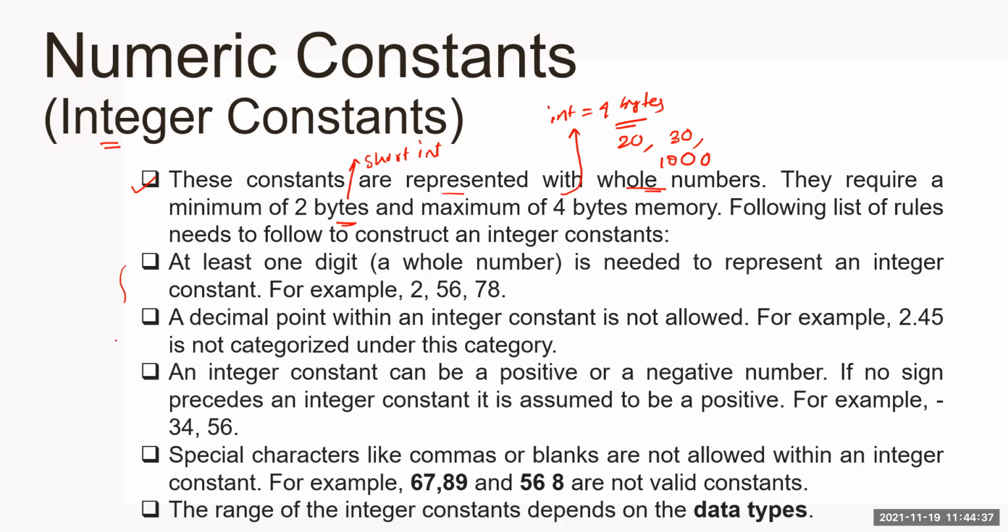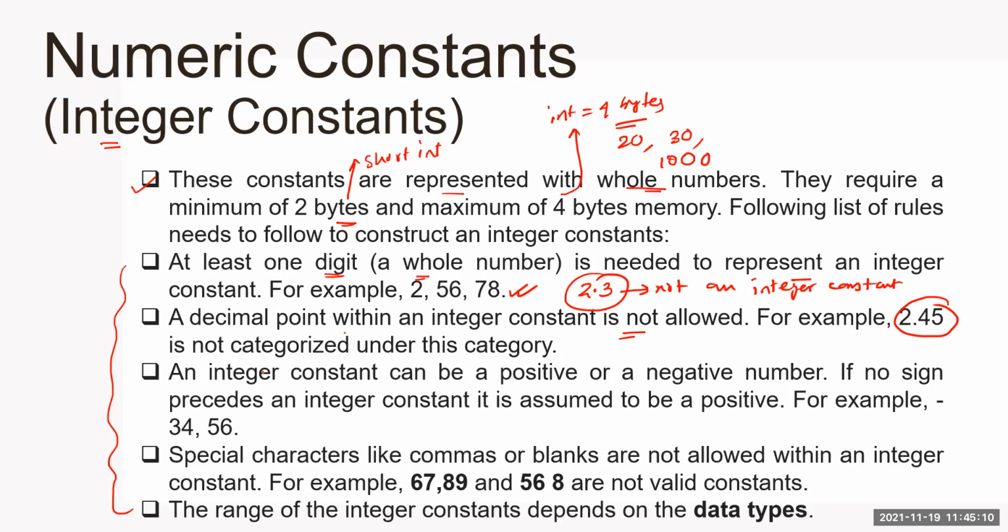Following list of rules need to follow to construct an integer constant. So here are some rules I have listed. Let's see one by one. At least 1 digit, that means a whole number, is needed to represent an integer constant. So here is some example. A decimal point within an integer constant is not allowed. We cannot do this. This is not an integer constant. So here you can see an example. Decimal point within an integer constant is not allowed.